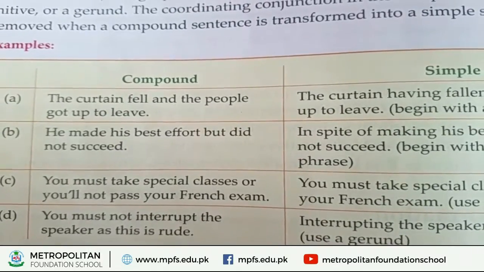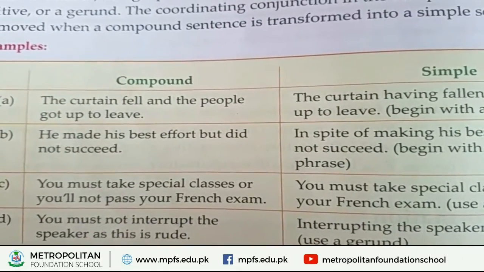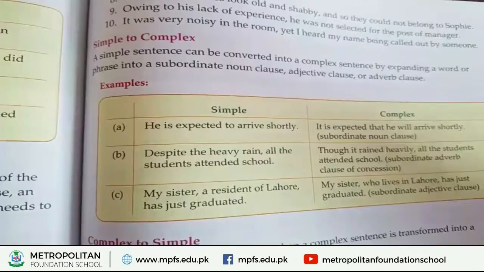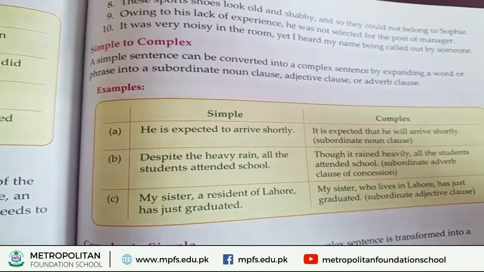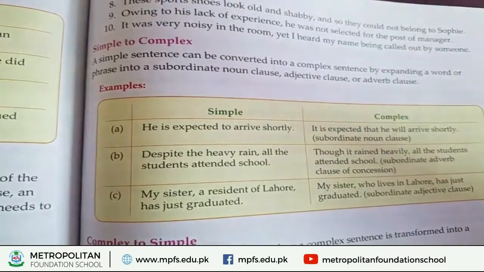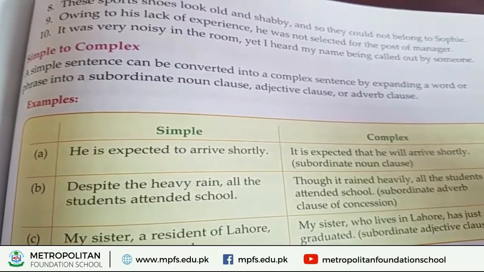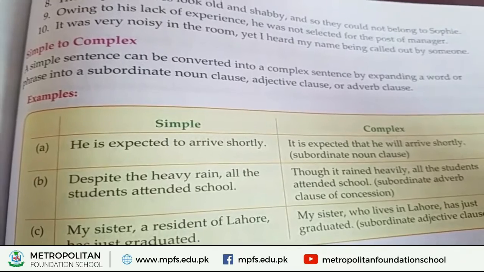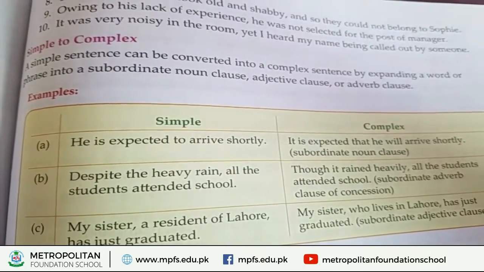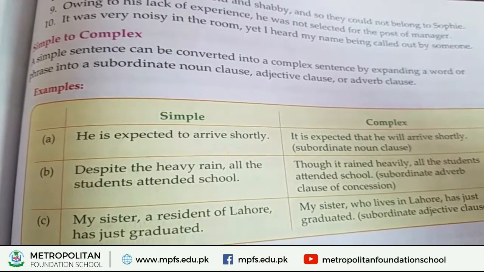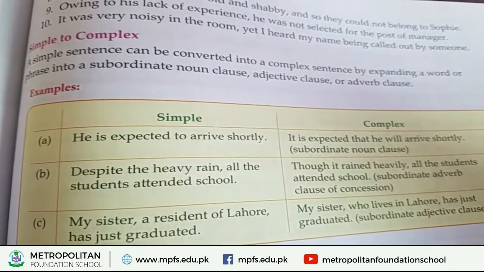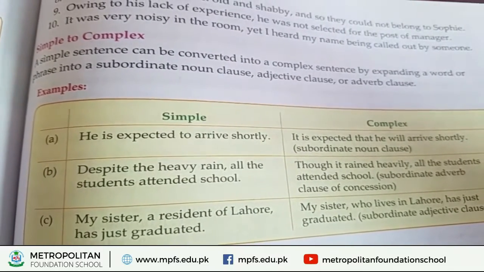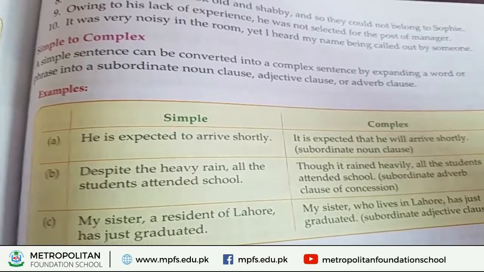Now we will move on to simple to complex. A simple sentence can be converted into a complex sentence by expanding a word or phrase into a subordinate noun clause, adjective clause or adverb clause.